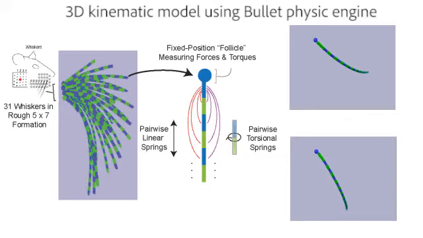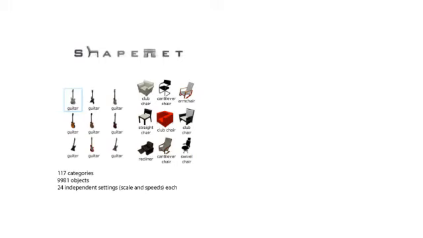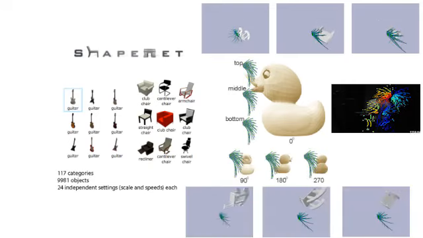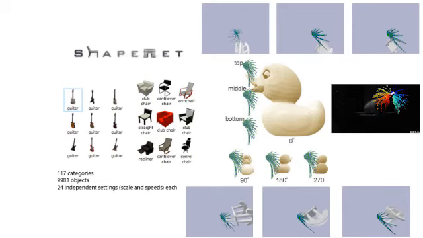real rats. After building the array, we then generated a dataset by allowing the whisker array to sweep across a large variety of three-dimensional objects at a variety of sizes. These objects were chosen from the ShapeNet collection. Inspired by rodent behaviors, we swept the whisker array across the objects in multiple vertical locations, attack angles, and sweep